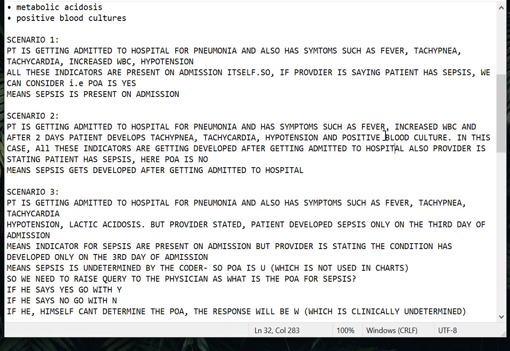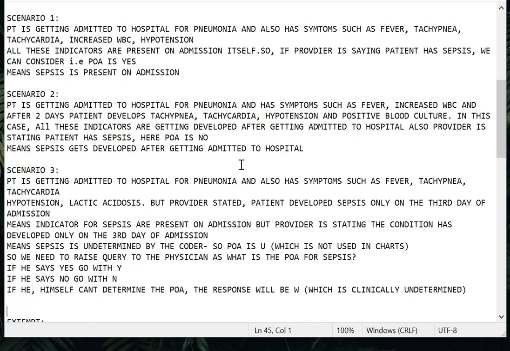Also see, the blood culture was positive only after 2 days, and tachypnea and these others are all sepsis specific indicators, whereas fever and increased WBC are common indicators for pneumonia as well as sepsis. That is why I am giving POA in this scenario as no. You should understand the difference. Okay, next one, third scenario.